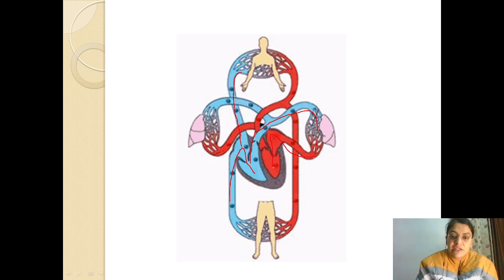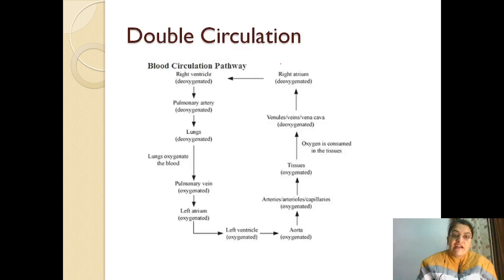From the left atrium, it moves to the left ventricle, and from the left ventricle through the aorta, it moves to all the body parts. And here I have discussed the flow chart of the same, showing how blood circulation is carried out in our body. So this is the complete flow chart diagram.